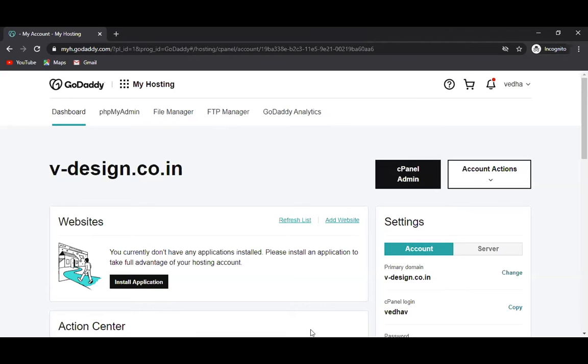So let's go to the file manager. Click on file manager. Now you are accessing the file manager of your server.